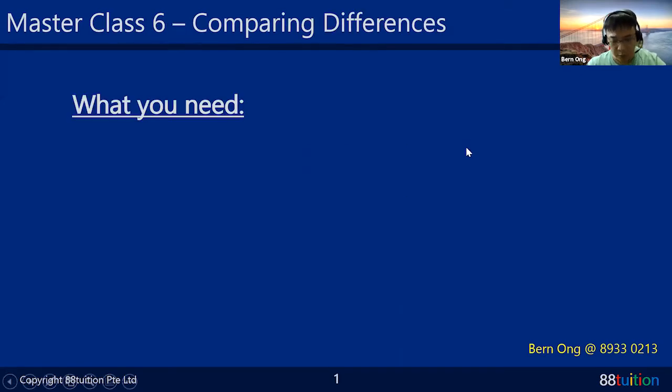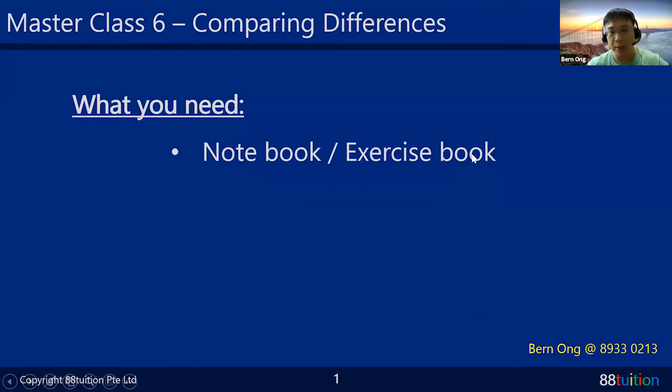So what you need for this lesson: if you have your notebook, maybe an exercise book to consolidate all your math concepts, you can have it with you so that you can update your exercise book. So next time when you do revision, you can just look at the exercise book.